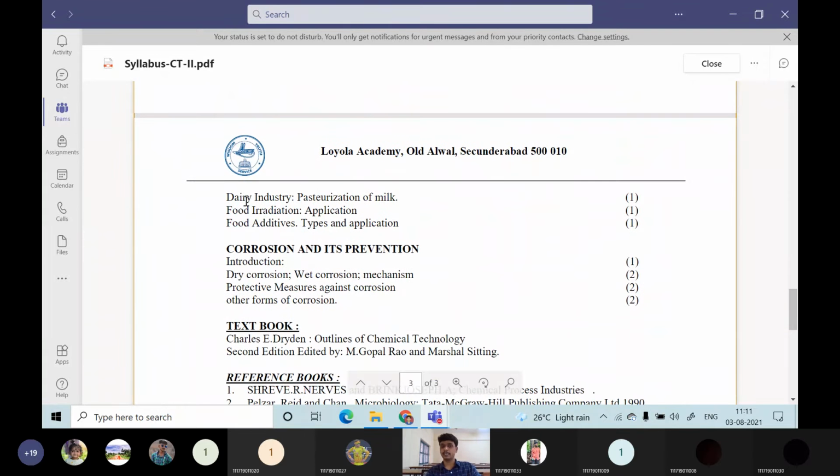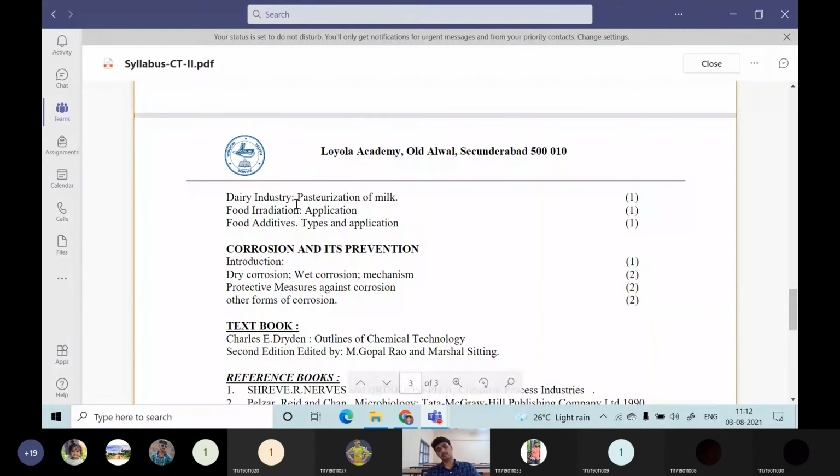Then the dairy industry, like pasteurization of milk. High temperature, short period of time heating of the milk is called pasteurization. The scientist called Louis Pasteur developed this process. Whatever milk products, milk packets we are getting now, that is called pasteurized milk. So how to pasteurize that milk? High temperature, short period of time technique. It is called pasteurization. In detail, we will see the pasteurization of milk here.